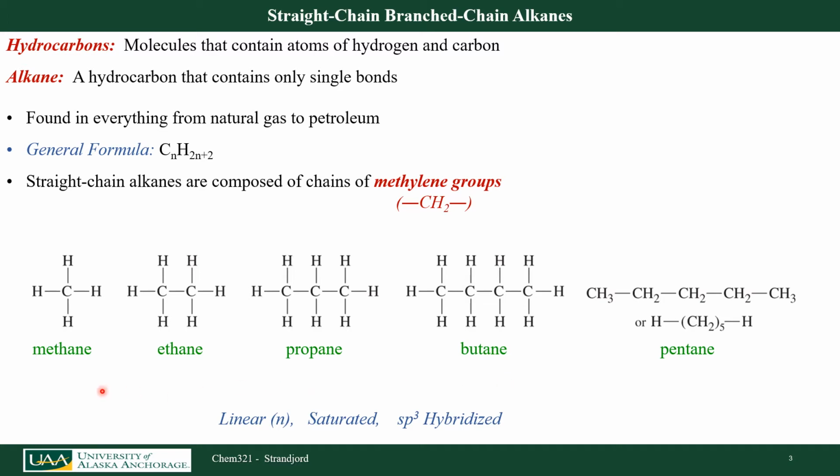If we look at this series, I go from a 1 carbon alkane, called methane, 2 carbon ethane, 3 carbons propane, 4 carbons butane, and 5 carbons pentane. These are all linear, they're all saturated, meaning they have as many bonds as they can take that are all single, and they're sp3 hybridized. They're made up of a series of what we call methylene groups, these CH2 groups. So if I look over here at pentane, you can see there are 5 CH2 groups that make up pentane.